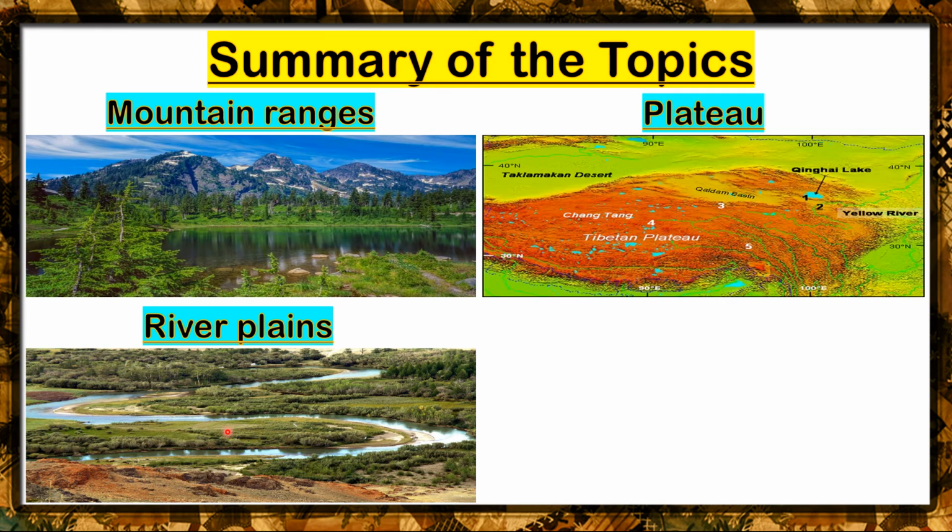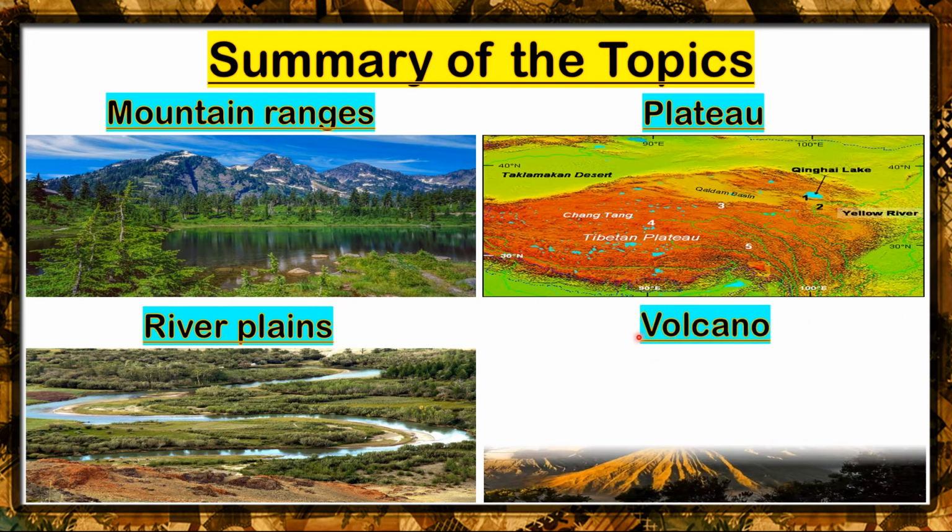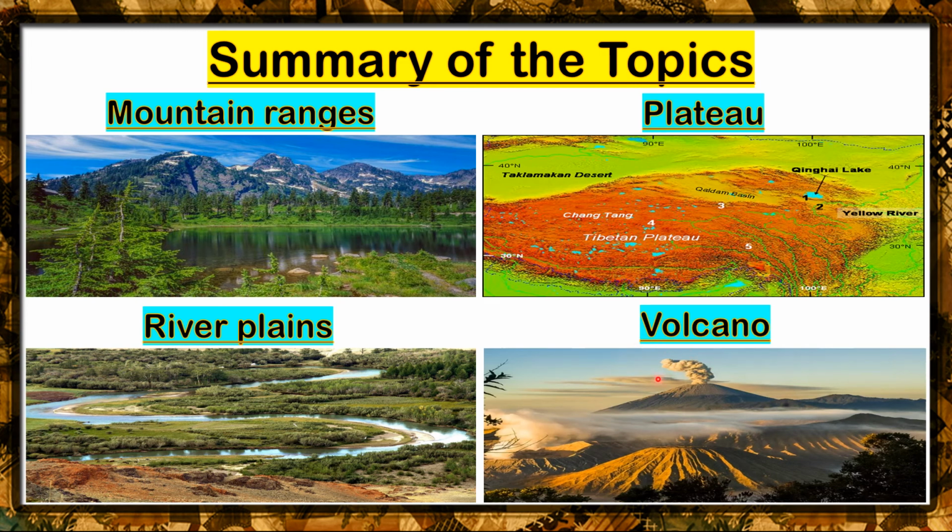Next, we also have discussed plateaus. So an example of this is the Tibetan Plateau. And of course, volcanoes. So this is how a volcano looks like. If it's an active volcano, it may erupt anytime and it brings out magma and lava.